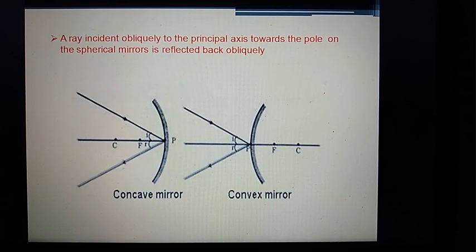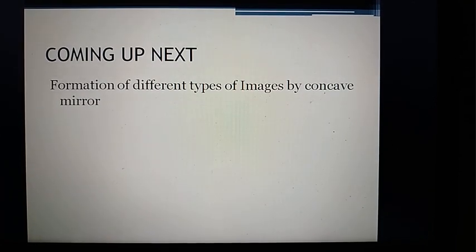So for now, up to this. My next lecture videos will be on the concave mirror.